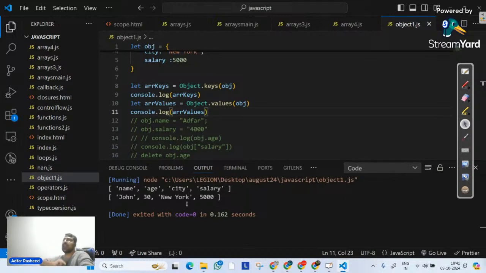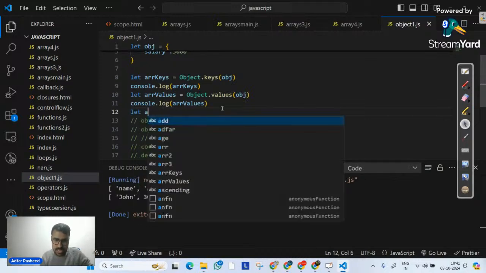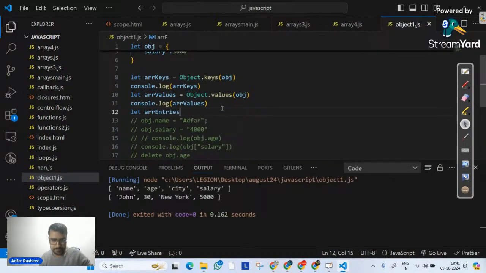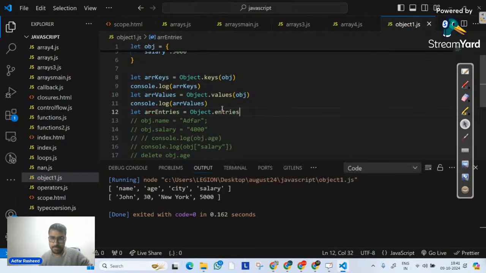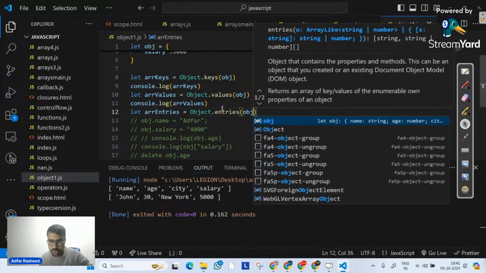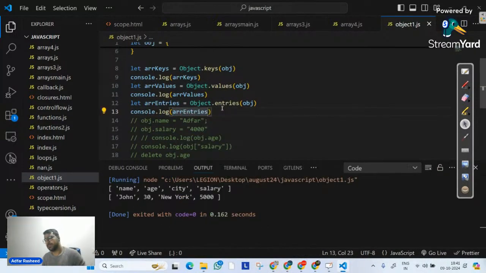But on the other hand, there's a third method inside the same category, and that is Object.entries. Let's see what it returns. It also returns an array. So arrEntries is equal to Object.entries, and then it receives an argument, whatever the object name is. In this case, I will simply console.log arrEntries. Object.entries returns an array of the given object's key-value pairs.